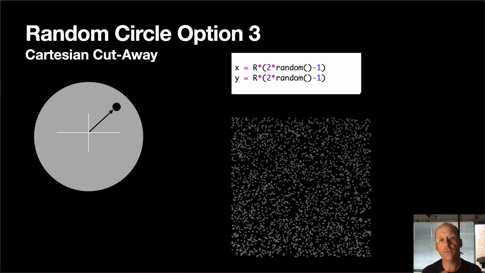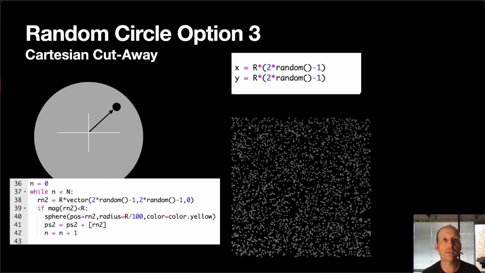So this gives me a box from -R to R in the X direction, -R to R in the Y direction, and there you see those points. But it's not a circle. So what I want to do is to take each point, and if it's not in the circle, throw it away. And I can do that with this function right here.